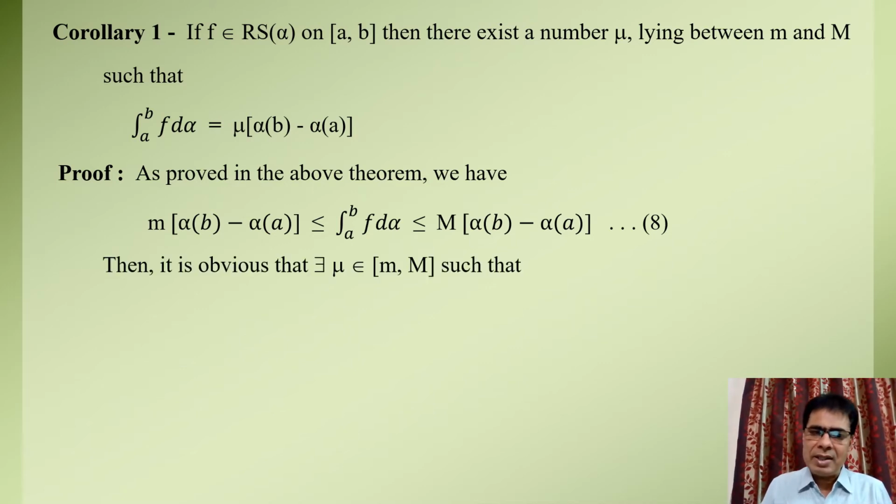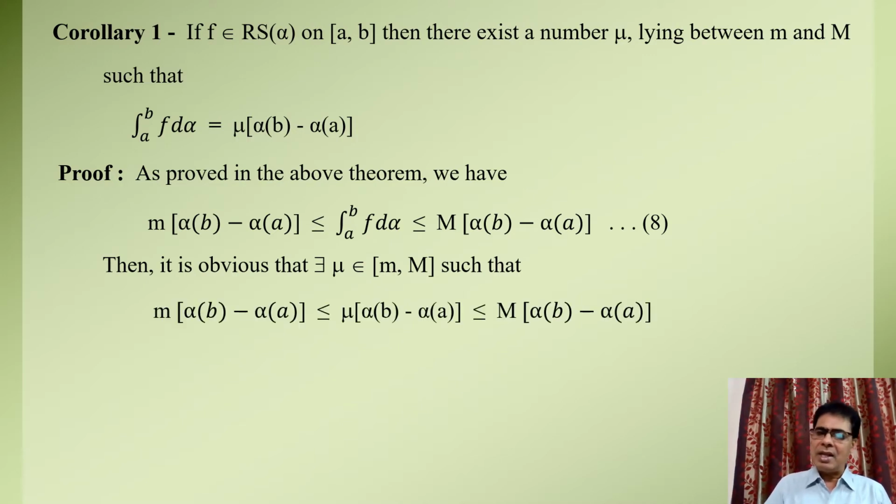Then it is obvious that there is a real number mu belonging to the closed interval [small m, capital M]. That is, there is a real number mu such that small m is less than or equal to mu and mu is less than or equal to capital M. In other words, mu into alpha of b minus alpha of a is greater than or equal to small m into alpha of b minus alpha of a, and mu into alpha of b minus alpha of a is less than or equal to capital M into alpha of b minus alpha of a.